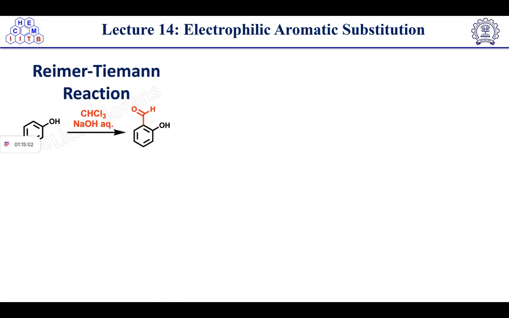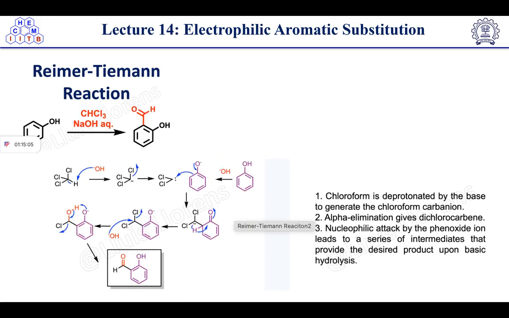Then the Reimer-Tiemann reaction. In the Reimer-Tiemann reaction, we have discussed that chloroform is deprotonated by base to generate the chloroform carbanion. Then alpha elimination gives the dichlorocarbene. Okay. Then this dichlorocarbene will undergo a nucleophilic addition. The nucleophilic attack by phenoxide ion leads to a series of intermediates that provide the desired product upon basic hydrolysis.